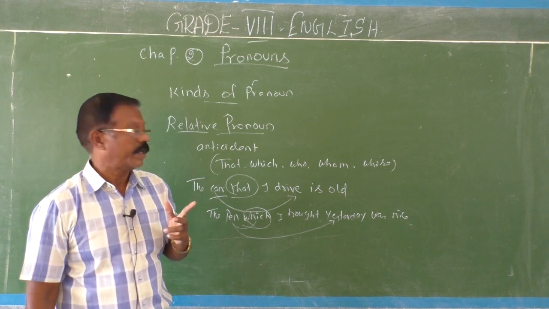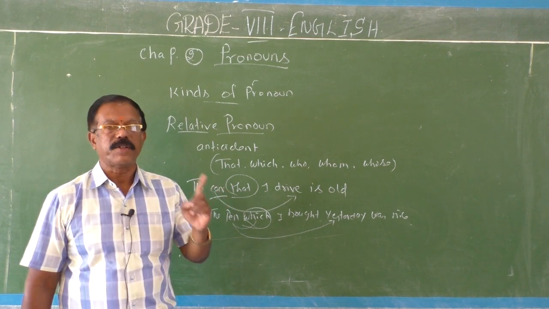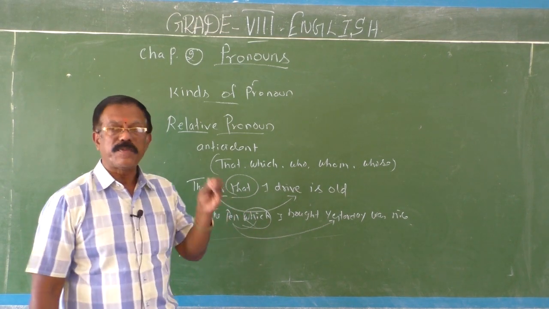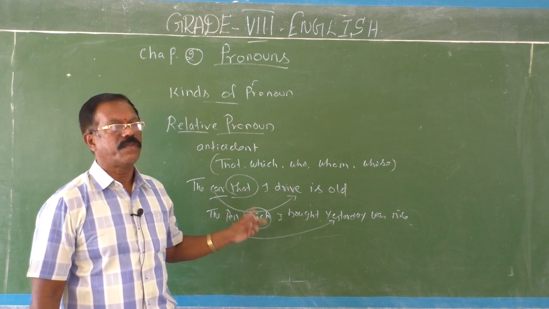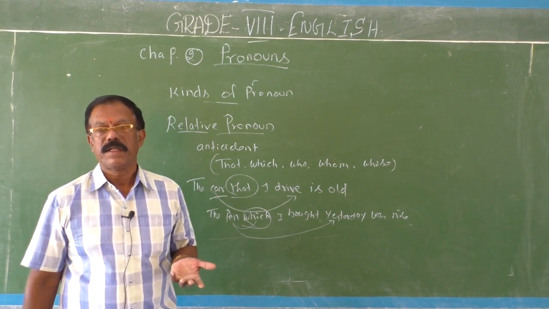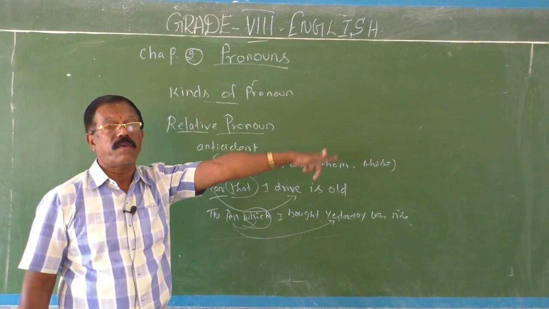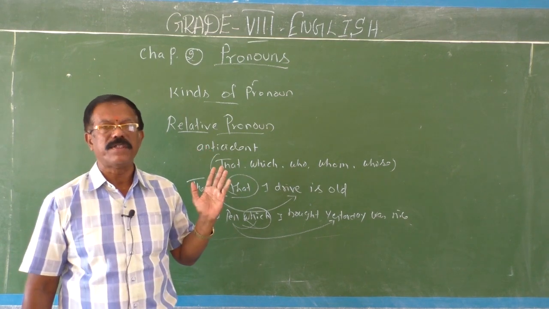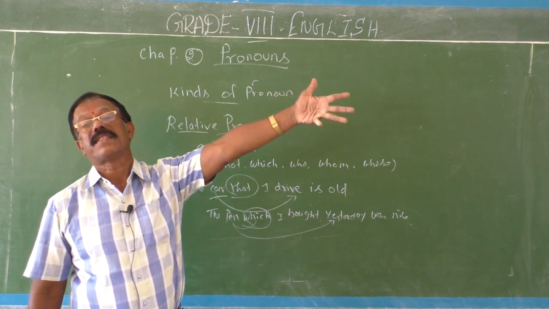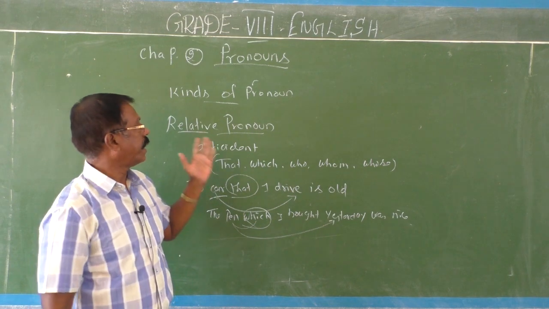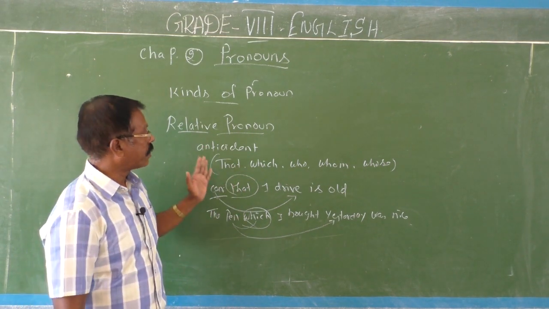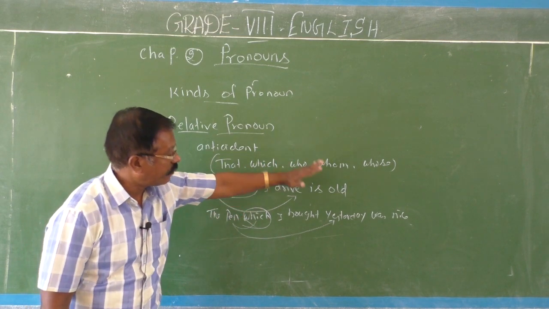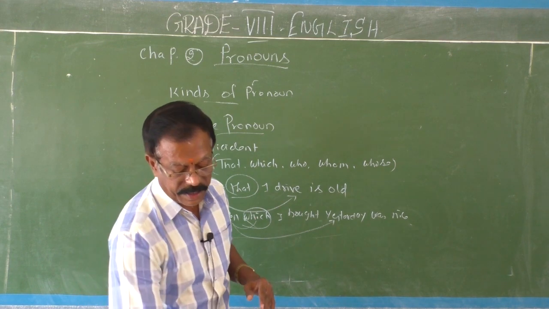And here you should know the difference. That is used when we are talking about only one thing. But when we talk about more than one, when you want to specify, which is used. I have so many pens. That pen which I bought yesterday was nice. So you should know the difference. And these relative pronouns are always used to form relative clauses. Relative clauses are formed with the help of these relative pronouns only. Therefore, they are called relative pronouns. They just relate its antecedent with the other words of the sentence or with the remaining elements of the sentence.